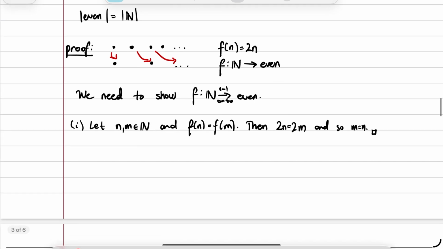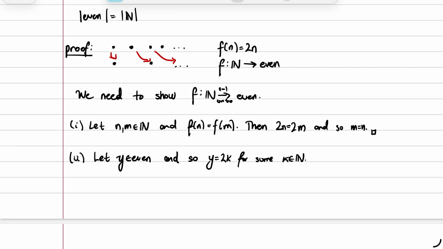How do we show the second part? The hypothesis is that we need to start with some number in the output, in the even numbers. In this case, we'll fix a y. And so y should be equal to 2k for some k in the natural numbers. After all, y is even. So can we find an input that actually maps to this output? Is there some number such that f of that number is equal to y? Now indeed, f of k is equal to 2k by how we defined f. But 2k we said was y. So we found an input for which the output is equal to y. So every single even number has a corresponding natural number. You can just think of it as dividing the even number by 2, and that gives you the corresponding natural number.